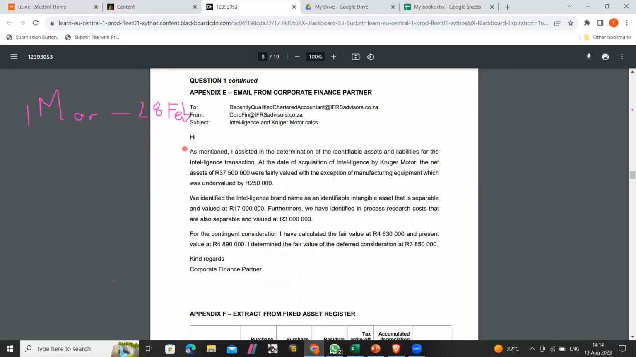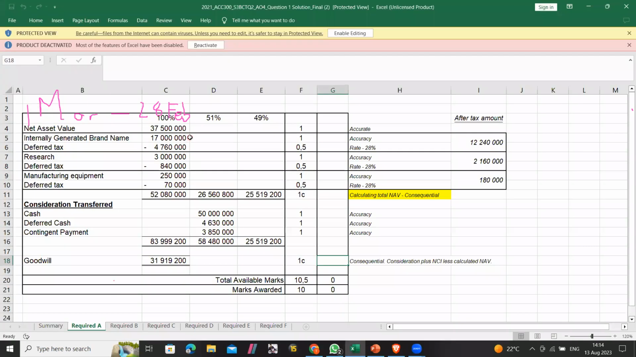And then we go to the next one. We have identified in-process research costs. That is also separable. So the research costs are also intangible assets and can be reliably measured. That's why they were included in equity acquisition. So all of this is equity acquisition. Don't forget the deferred tax for each of them.